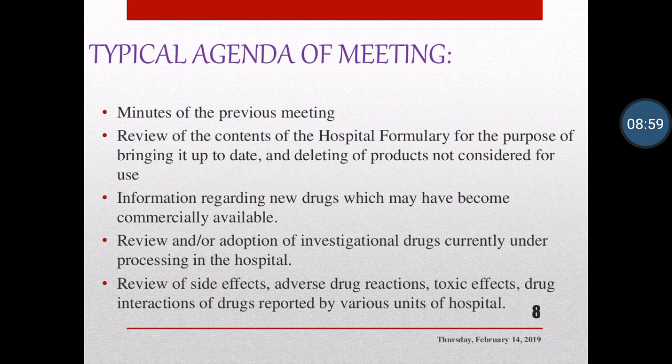Then, a typical agenda of the meeting. Typical agenda means the points or criteria by which the meeting should proceed. So the first point is the minutes of the previous meeting. Minutes of the previous meeting means: which points were discussed, what was read by the secretary, what was understood by the whole meeting, and the reports, conclusions or outcome of the meeting.